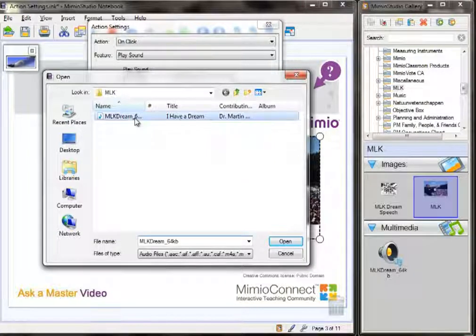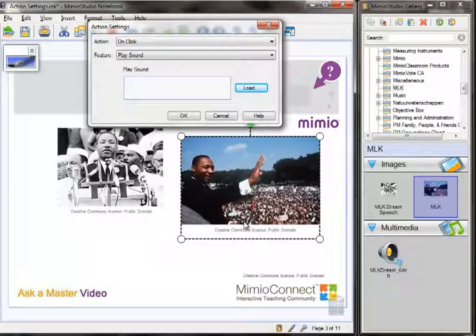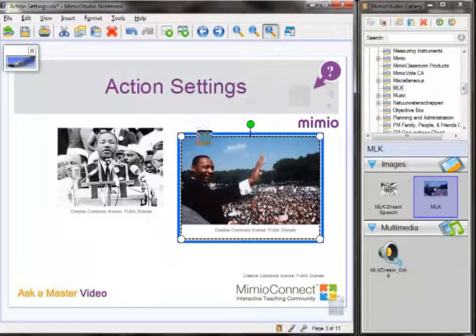So I'm going to click on the audio file and then select Open. You'll notice that that sound file has been added here. Once I'm ready, press OK. And now that sound has been linked here with my image of Martin Luther King.